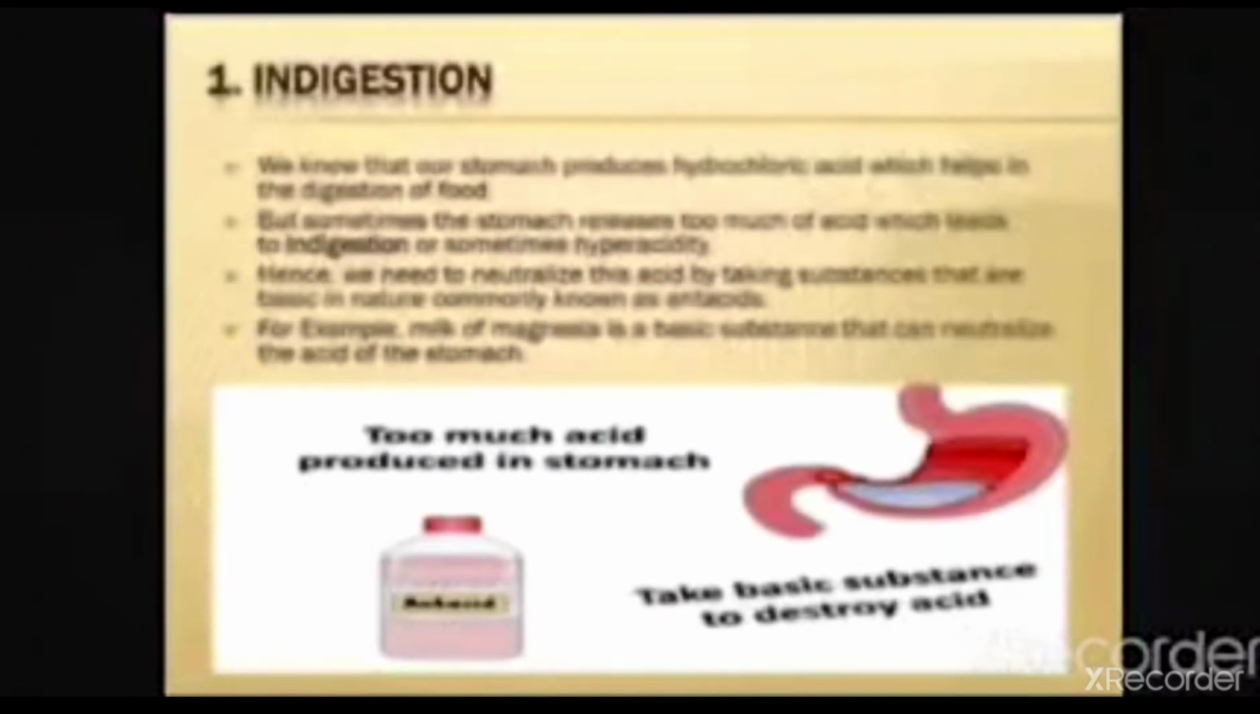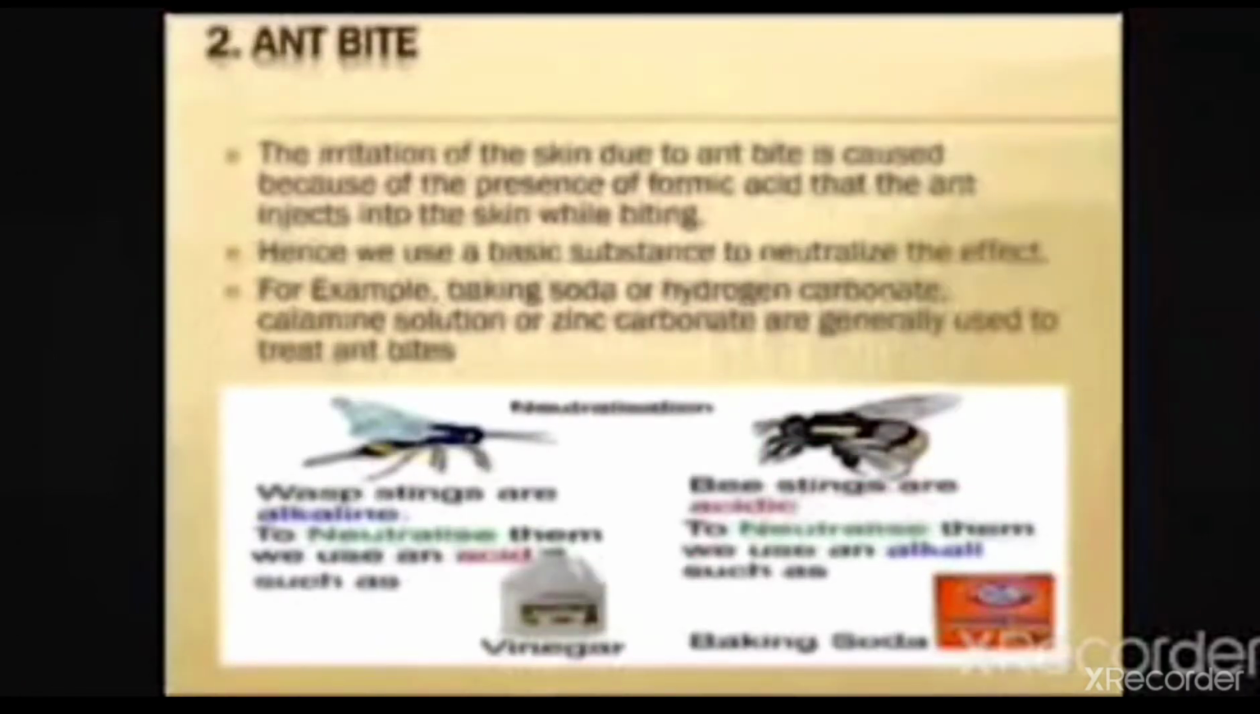So too much acid is produced in the stomach, and that's why we take basic substances to destroy the effect of the extra acid. That's why we take milk of magnesia, the antacid, the Diagen syrup, which contains magnesium hydroxide, a base. The magnesium hydroxide will neutralize the effect of the excess acid present in our stomach, and we feel relief.